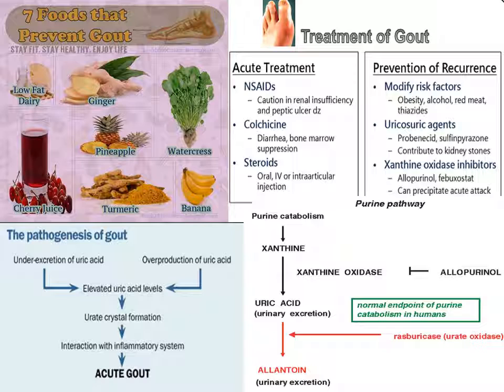And you can see the pathogenesis of gout here also. Elevation of uric acid levels due to more uric acid production and less uric acid excretion, urate crystal formation in the joints, then acute gout. Then you can see purine metabolism here also. The important point is that from purine comes xanthine, and from xanthine comes uric acid. That uric acid elimination is not proper in the kidney, so uric acid formation in the liver and uric acid elimination in the kidney are both affected. Thereby this excess uric acid will move to the joints and cause gout.